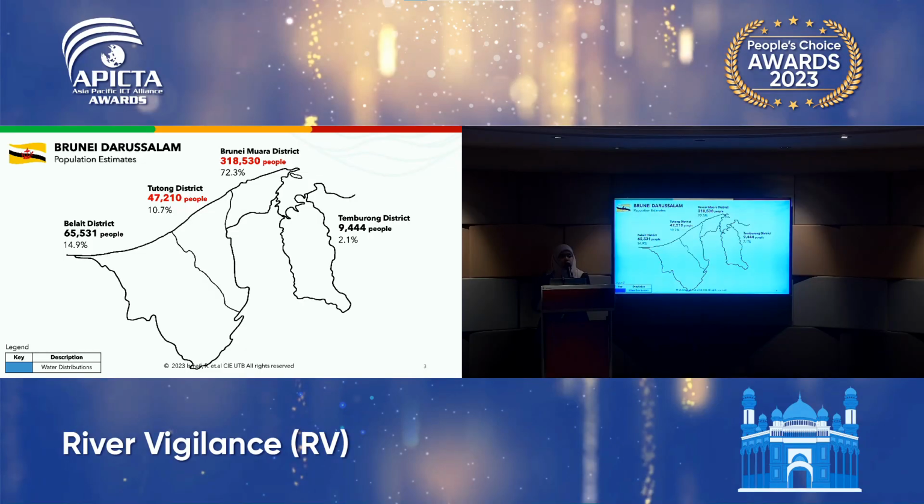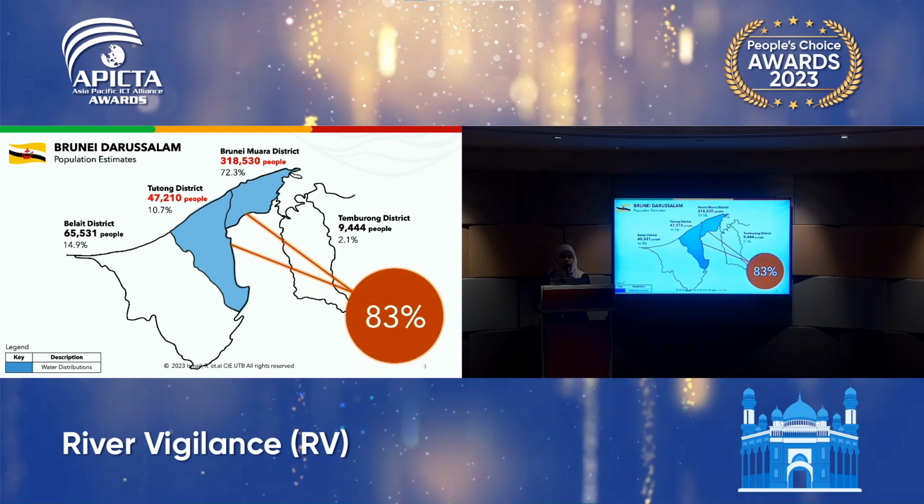So the water resources in Tutong district distribute not only to Tutong but also to Brunei Muara district, which holds over 83% of the population in Brunei Darussalam. Now, how does flood have an impact on these two districts?